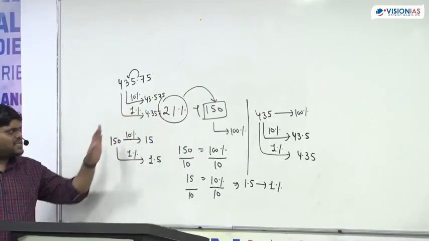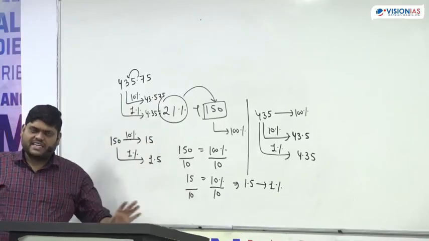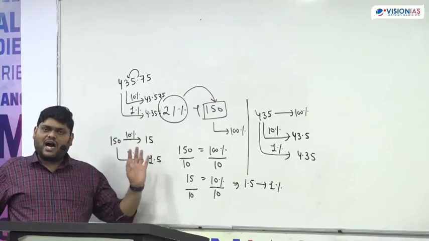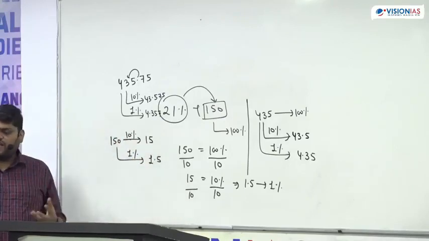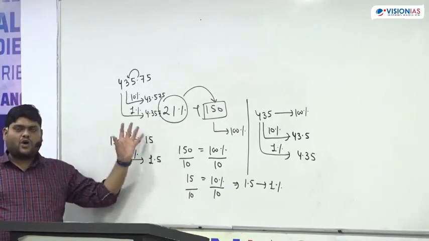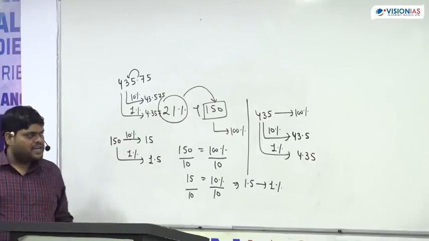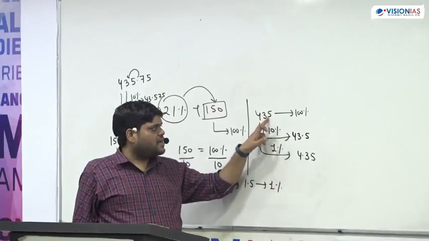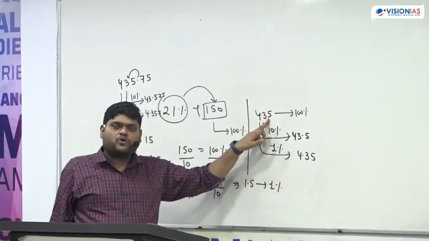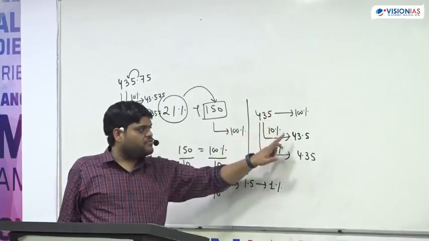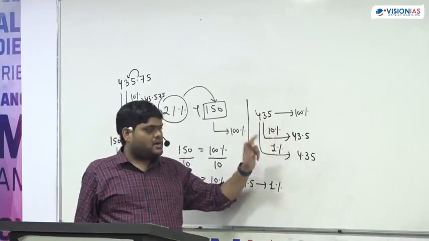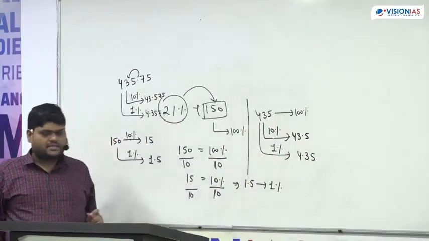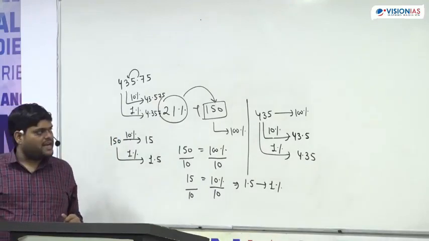See, this looks very easy, but it will help you a lot. I will tell you, we are going to use all this. So understand clearly, whenever a number is given, 10% of that number is obtained by putting a decimal before the unit place. 43.5 is 10%, 4.35 is 1%, and this will go on like this.